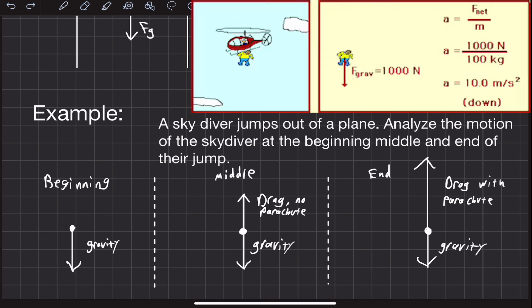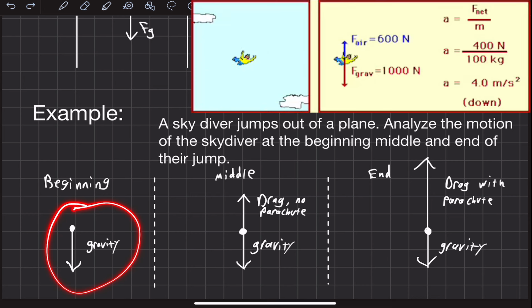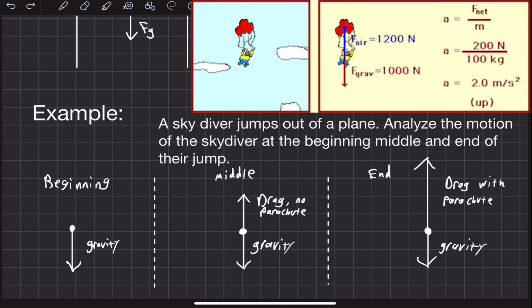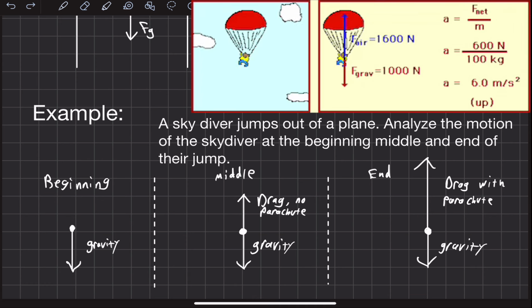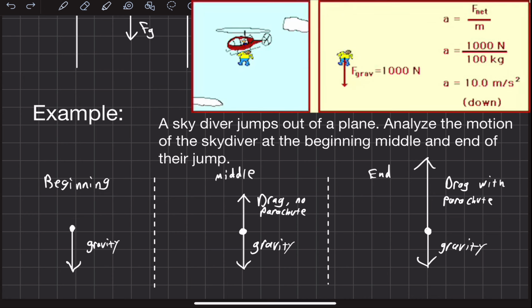In the beginning, there is just the force of gravity acting on this skydiver. And we know that they are accelerating because they don't start moving very fast down, but then they start picking up speed. So there must be an acceleration, and that acceleration must be in the downward direction. So there must be a net force pointed down in the beginning.